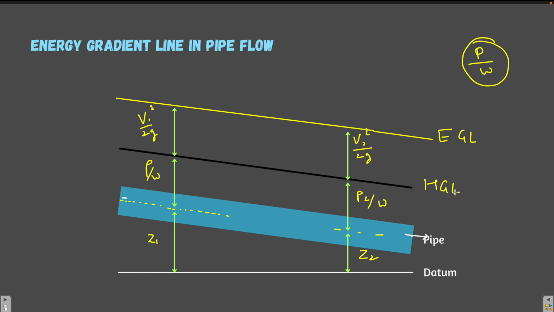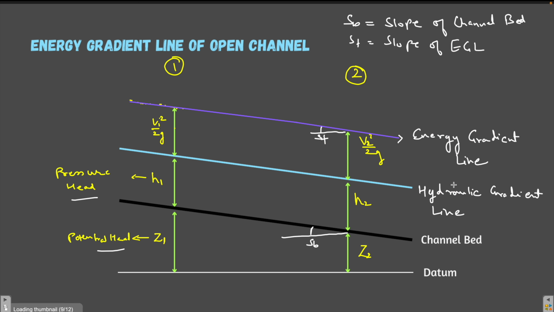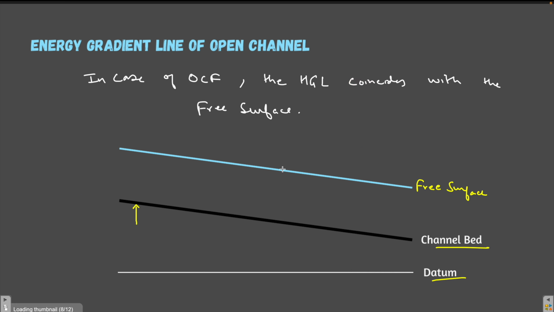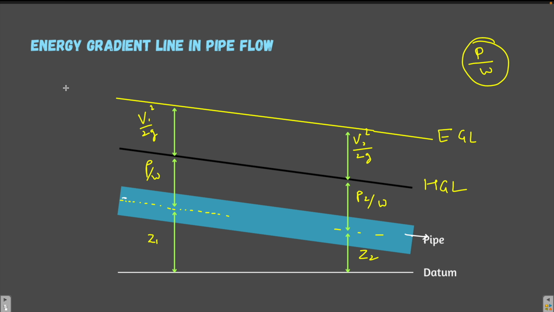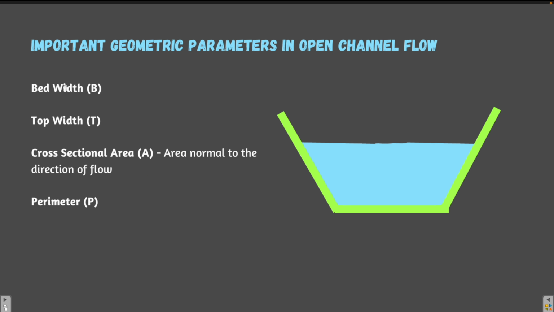In case of pipe flow, there is not even a free surface. In case of open channel flow, this hydraulic gradient line coincides with the free surface of the liquid, and this point is very important.